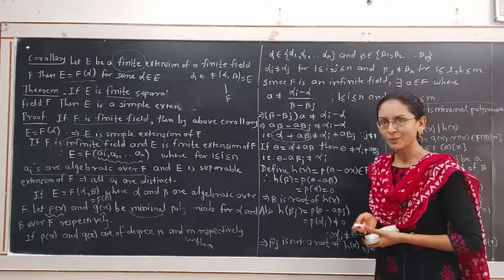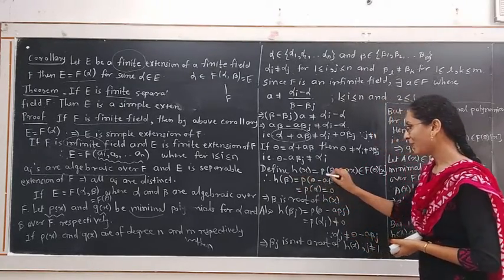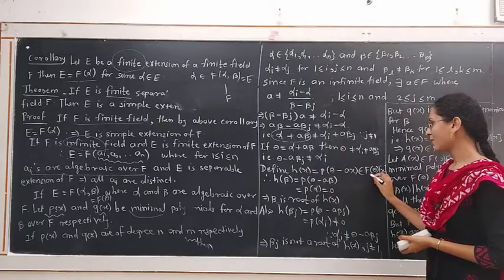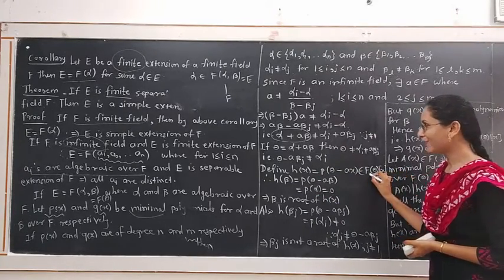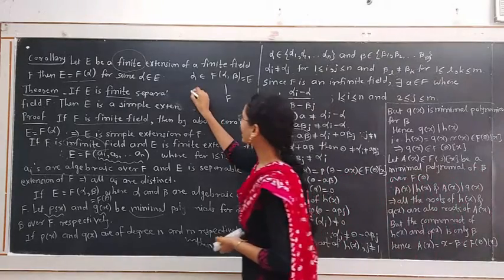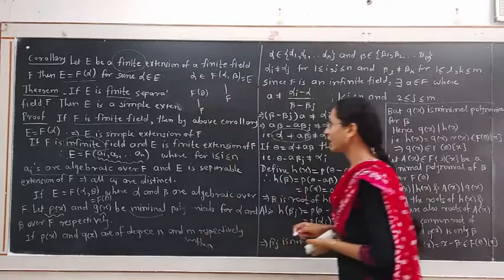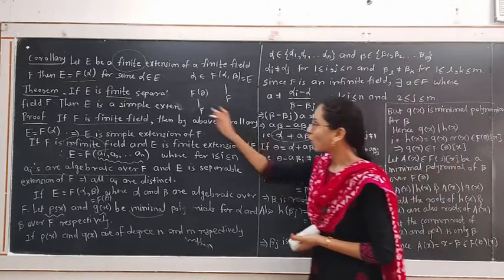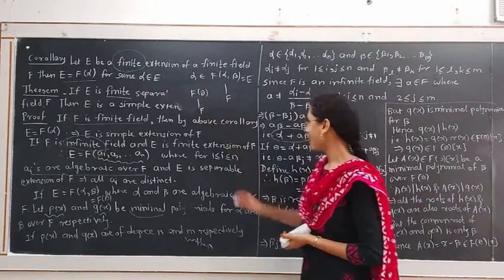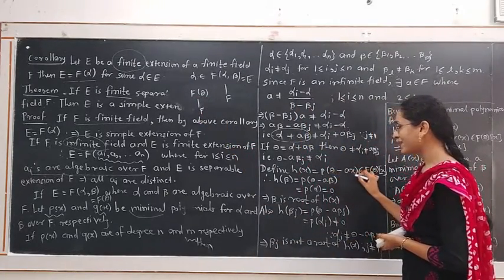Now we have one more extension of the field F, F(theta), and we are considering the polynomial h(x) over this extension F(theta), h(x) in the form of P(theta minus Ax).